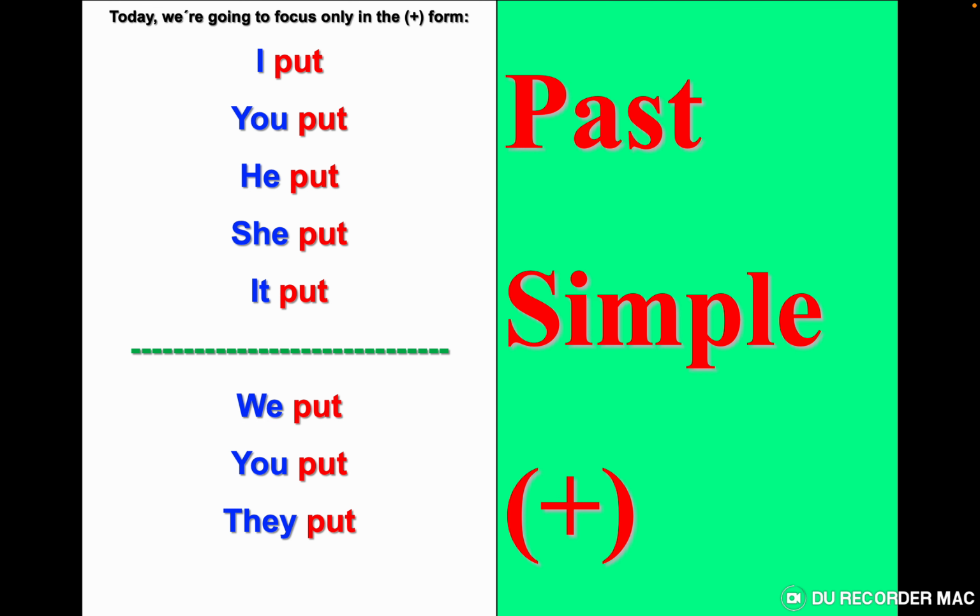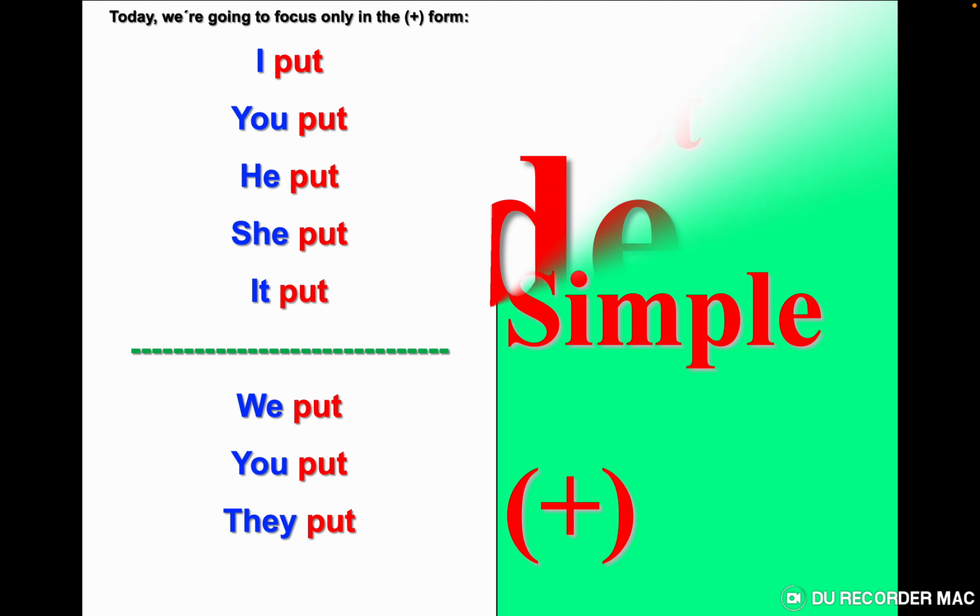If we have s, it's present simple. If we don't have s, it's past simple. You should remember this. It's very important. So the difference between put in present simple and in past simple is just with he, she, it. He puts with s, she puts with s, it puts with s. Other pronouns, past and present, the same. I put, you put, he puts, she puts, it puts, we put, you put, they put.